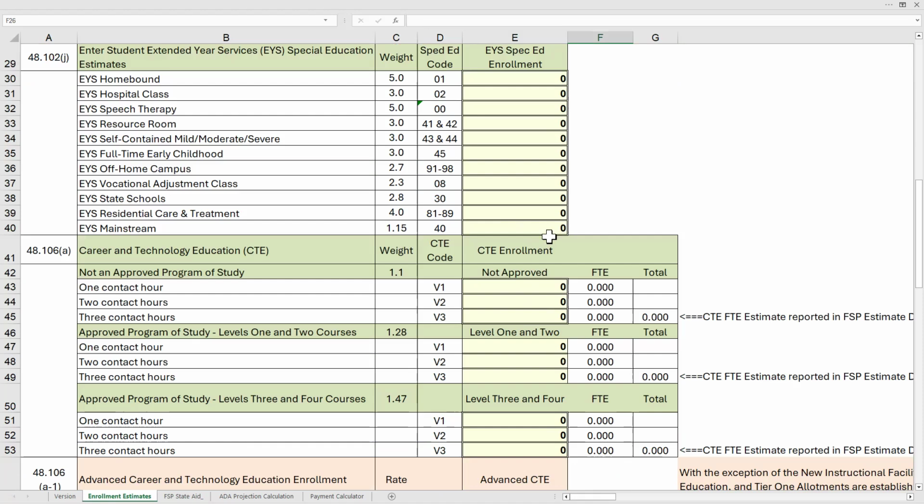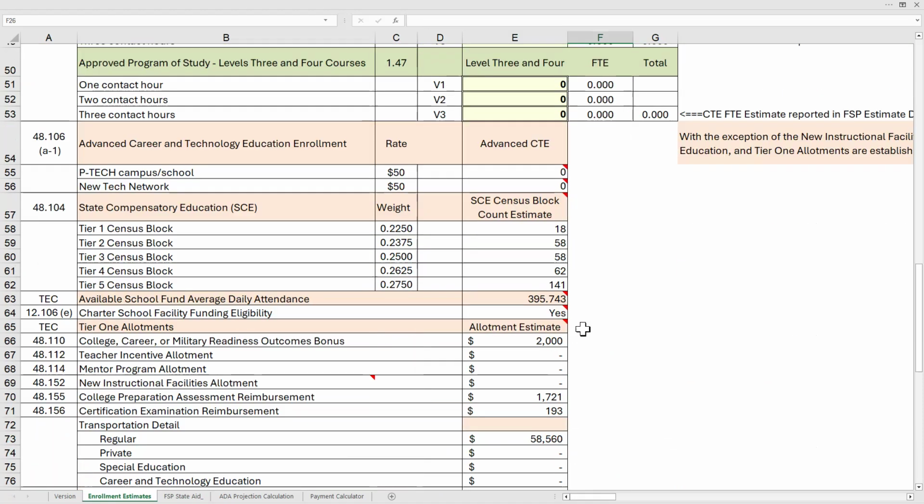Beyond the enrollment section is an area that provides loaded estimates to the user for information only. So these are estimates that are on the charter school summary of finances, and they're only going to be updated when actual PEIMS is available. So it's important for you to know this, that these are not estimates that can be updated through the FSP application system.